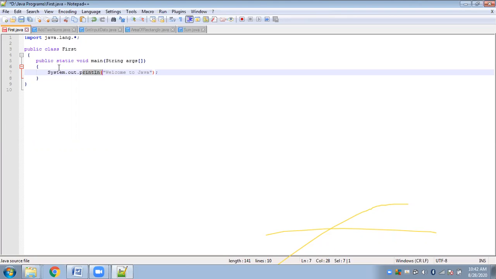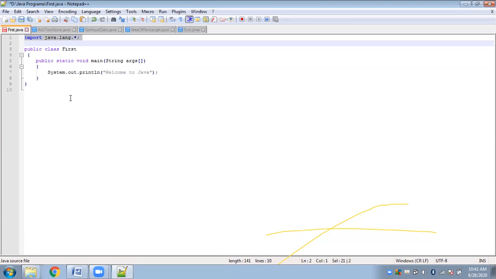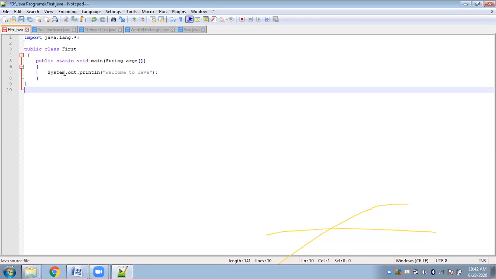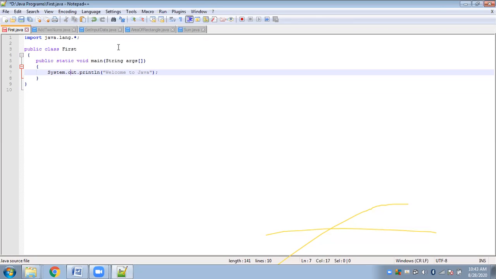So again I repeat, system is a class which belongs to the java.lang package, which we have imported using the import keyword in our program. Fine. Next we have out. So out is a static public variable of the system class. It is a variable of the system class, and it is an instance of PrintStream. Then we have the println function.